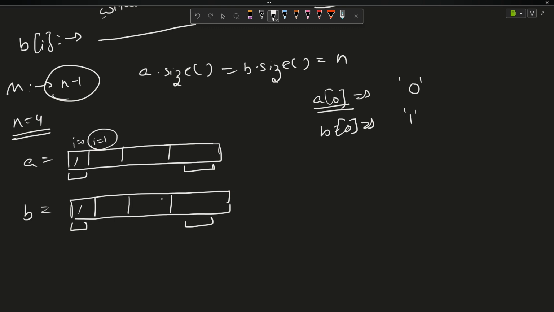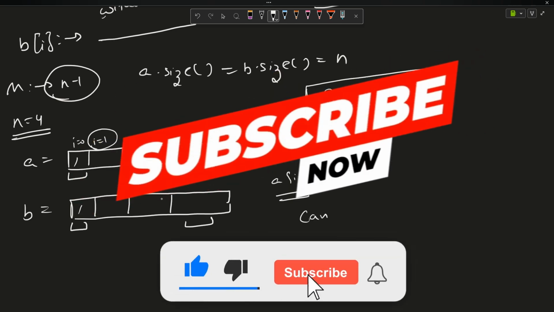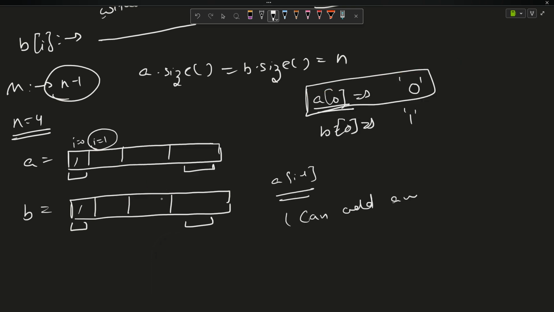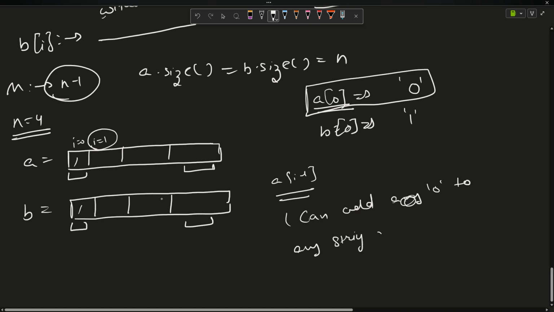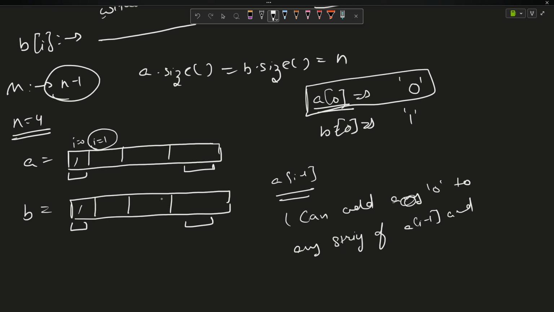Now, dealing with A of i, I know that A of i minus 1 does not have any consecutive ones, so if I add a 0 to any string of A of i minus 1, which is included in the answer of A of i minus 1, I will not receive any error and it will still be valid.